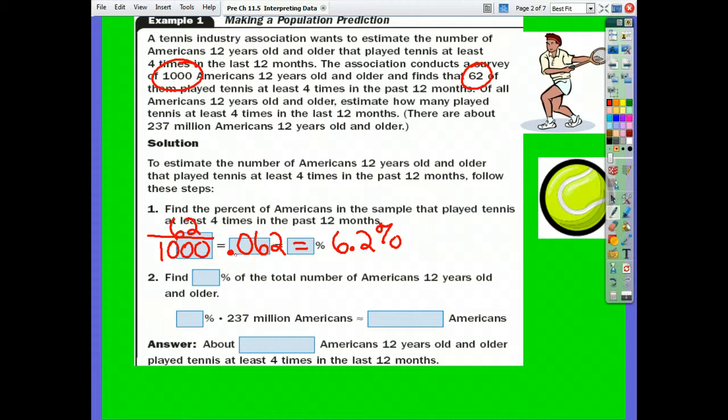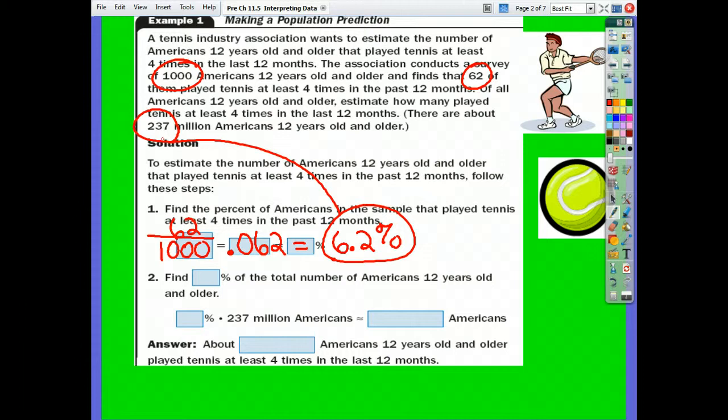All right, so on your calculator now, we figured out 6.2% of the 1,000, but they want to know what 6.2% of the 237 million Americans that are 12 years old or older is. How did they come up with this number? How do they know there's 237 million Americans that are 12 years old or older in the United States? The census. When they do the census, they find out the population. So they use those numbers.